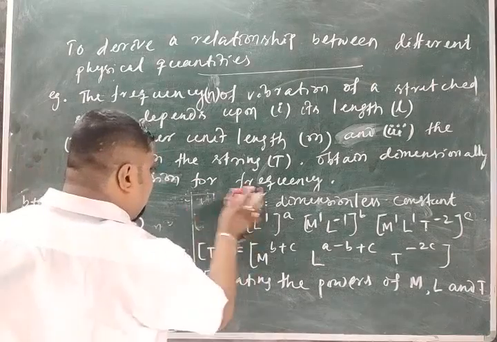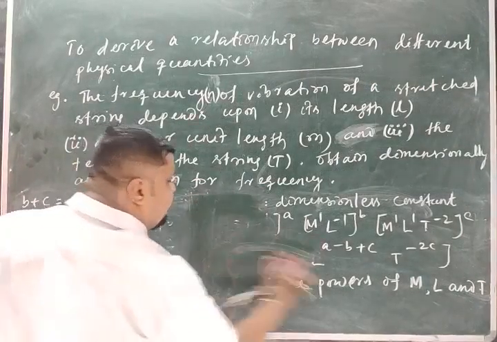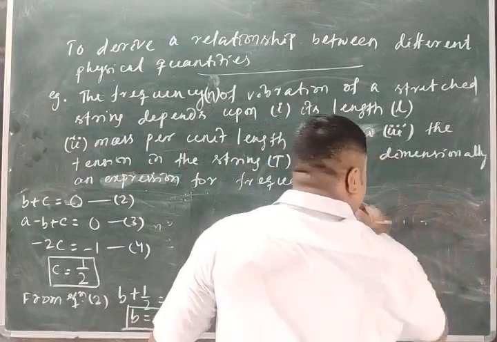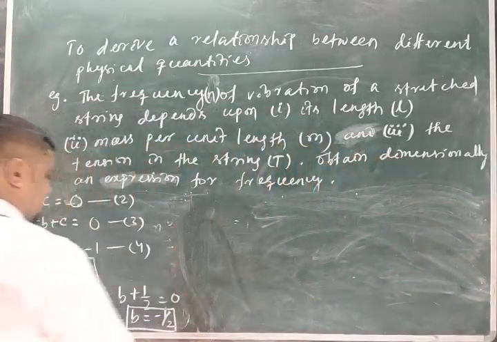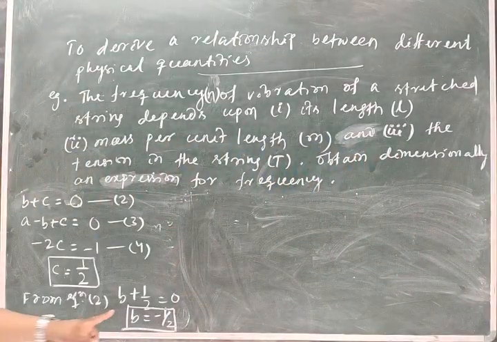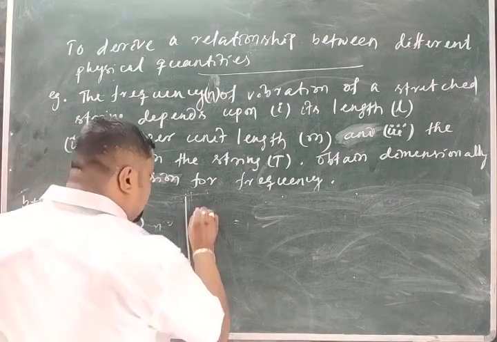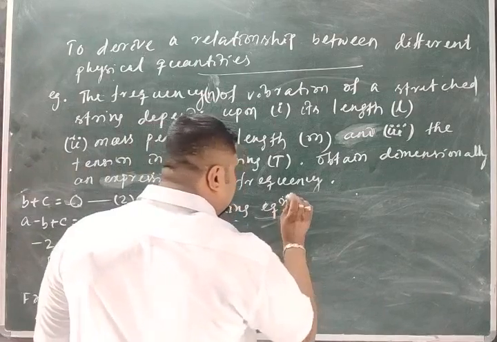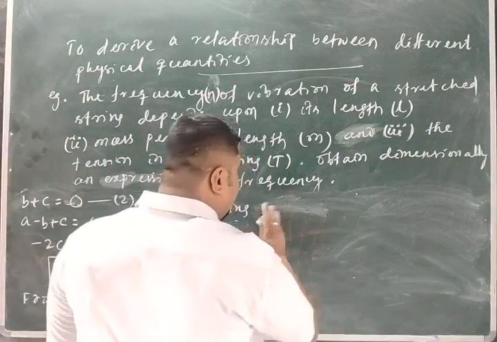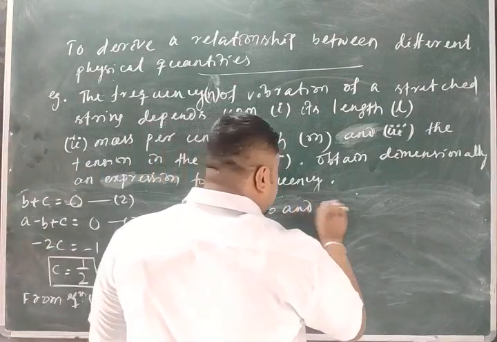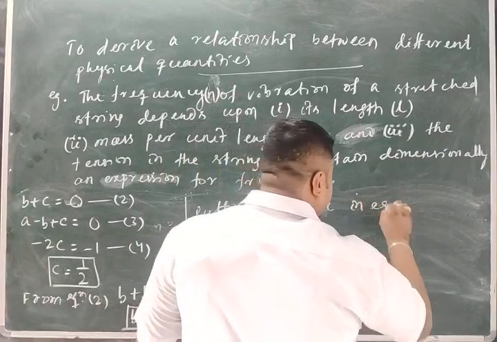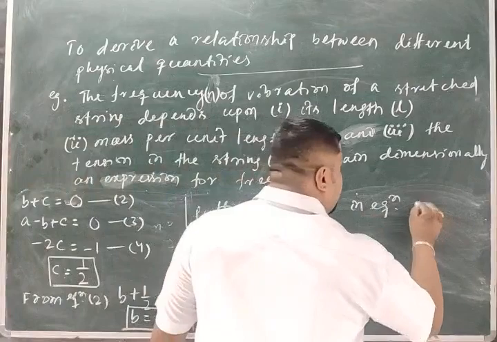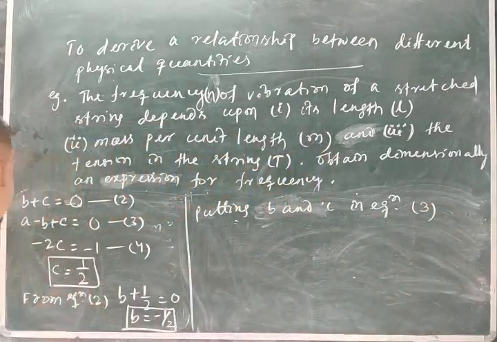Then find a from equation 3, putting b and c in equation 3.